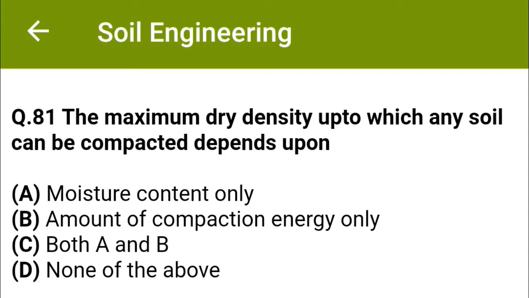The maximum dry density up to which any soil can be compacted depends upon option A, moisture content only, option B, amount of compaction energy only, option C, both A and B, option D, none of the above. The correct answer is option C, both A and B.